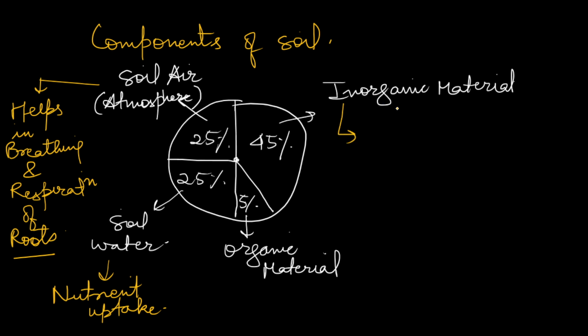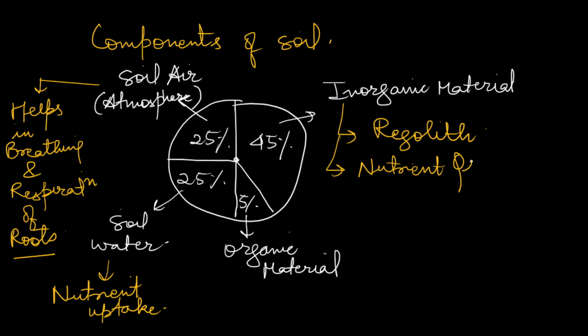We have inorganic material also. This inorganic material is also known as regolith. Regolith, it is the major nutrient quotient of soil. That is, it has minerals, salts, all the nutrients of soil are these only.